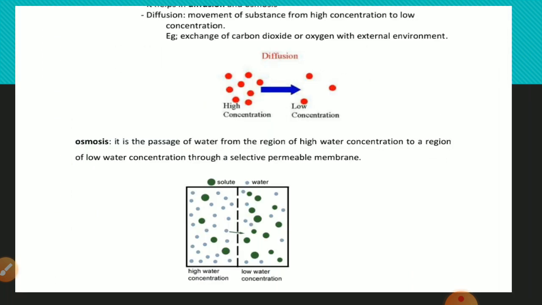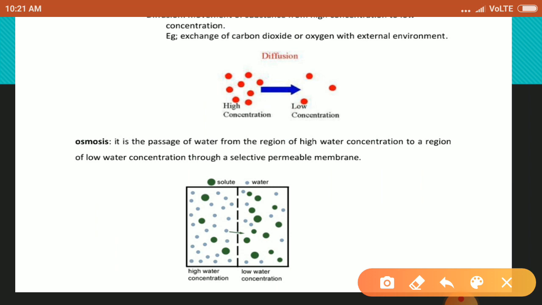Here I am going to discuss two major phenomena which are done with the help of the plasma membrane: diffusion and osmosis. First, diffusion. Diffusion is the spontaneous movement of a substance from a region of high concentration to a region of its low concentration.